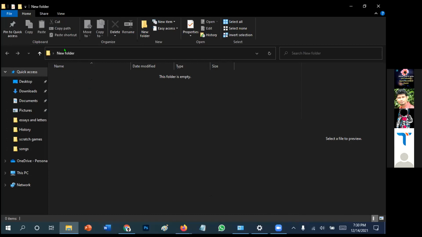Create a new folder on your desktop. Then go inside the particular new folder.